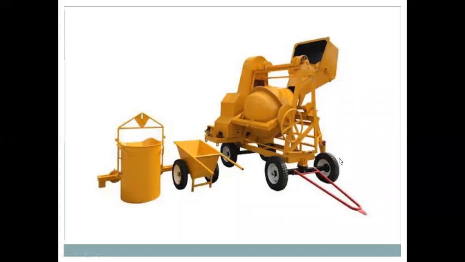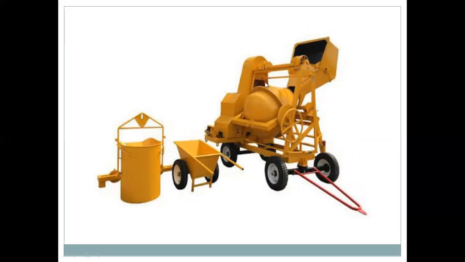Then the drum starts rotating, and due to the rotation of the drum, the concrete is mixed. Then the hopper is lowered to the initial position, and the drum is tilted, and the concrete is discharged onto a hard surface, or a steel plate, or handcarts.